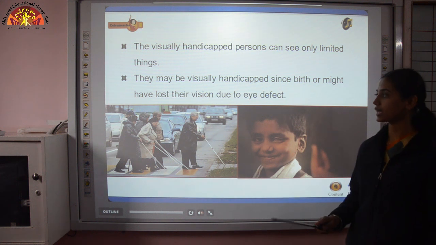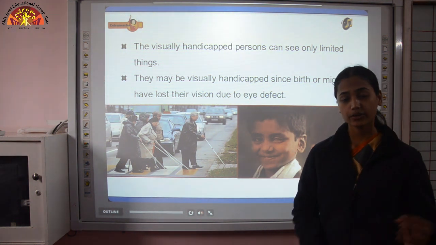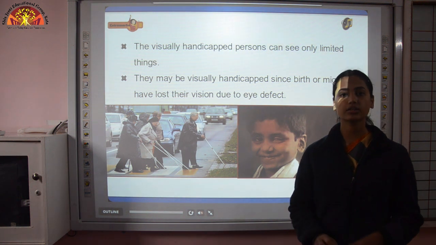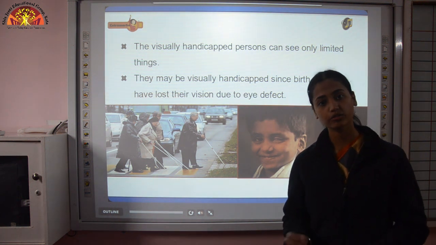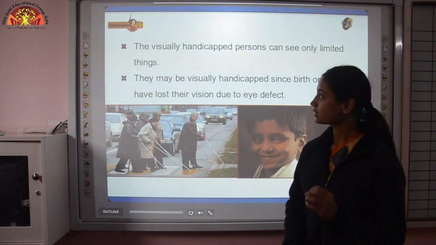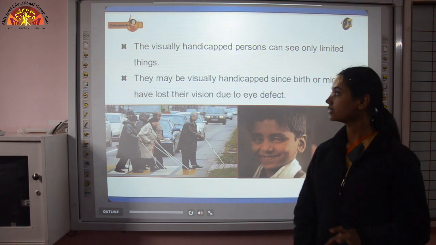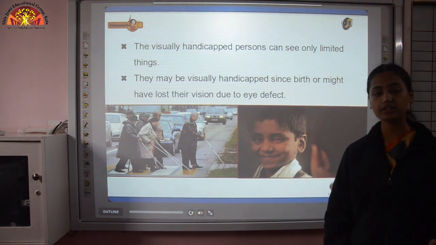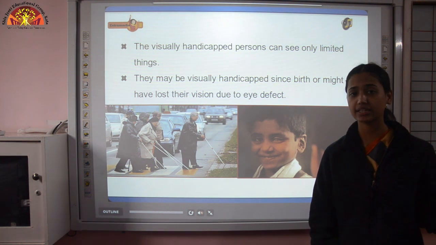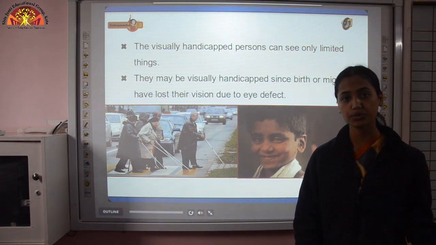Now there are two types, congenital and acquired. You have seen that some children, some people are blind from their birth only. Those types of visually challenged persons have a congenital defect. And the other, suppose someone has met with an accident and loses their vision, that type is known as acquired.